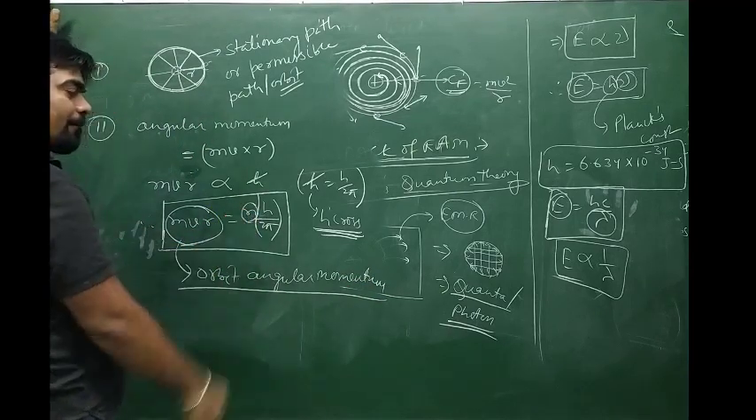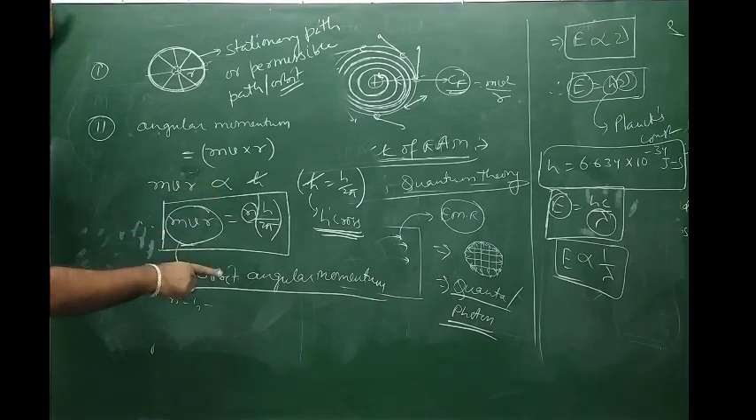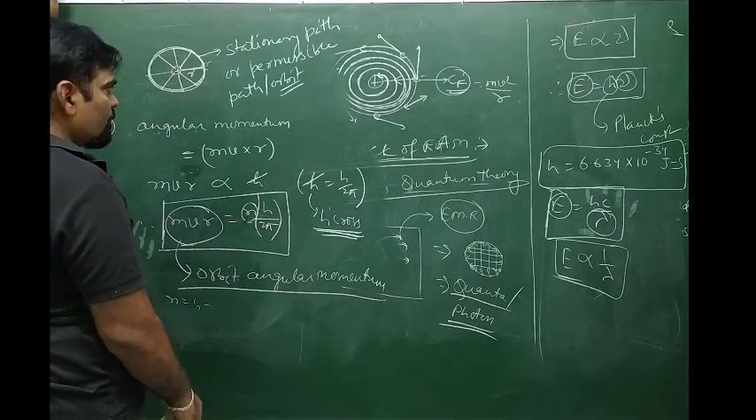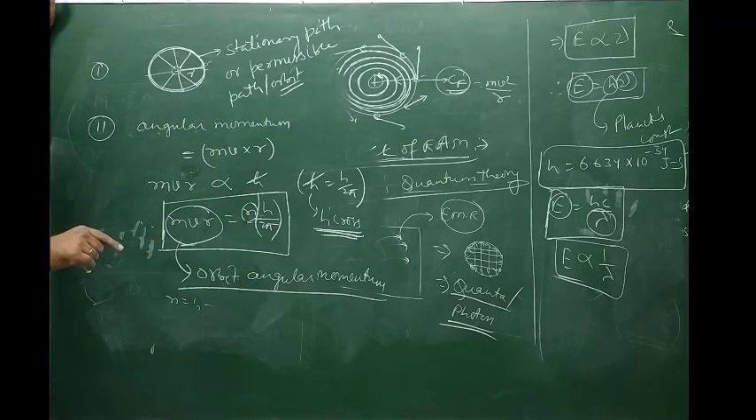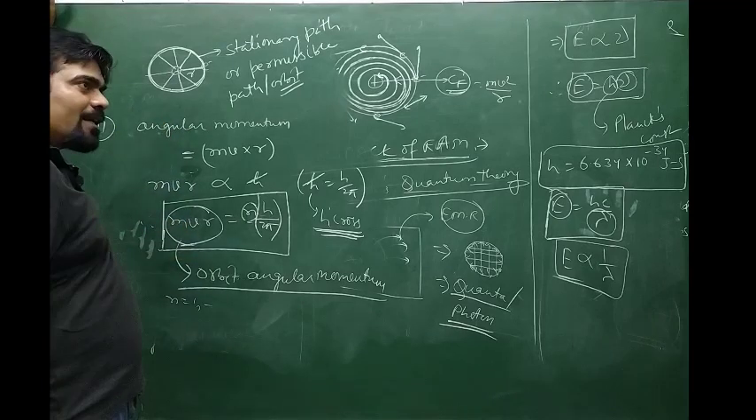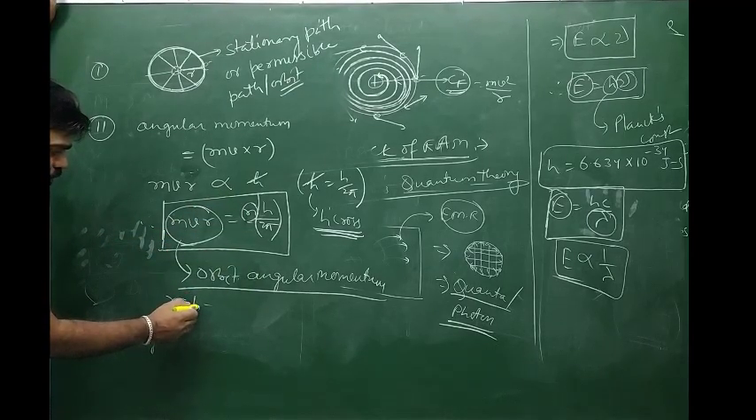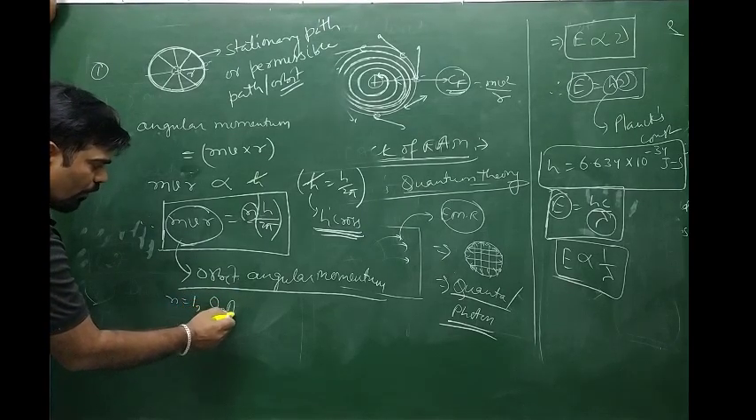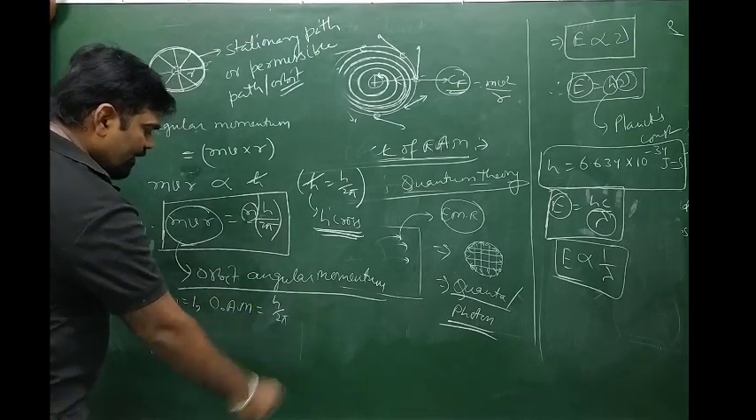The n value is an integer. So n can be 1, 2, 3, 4, 5 and so on. n cannot be 0, because 0 means there is no shell. If it is 0, the angular momentum value will become 0. Then there will be no electron or permissible path in that particular atom, and the atom would consist of only a nucleus, which is not possible. So n equal to 0 is not possible. If n is equal to 1, the orbit angular momentum is h by 2 pi.